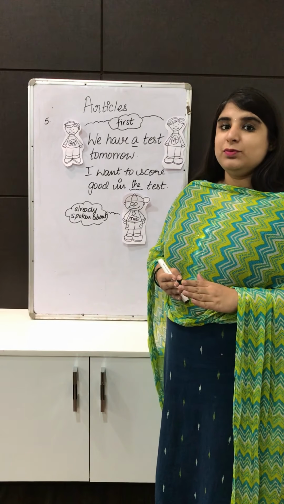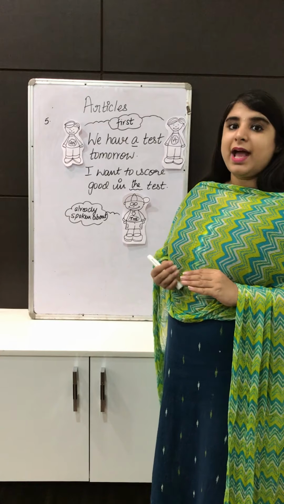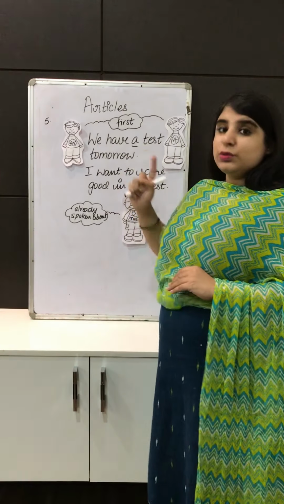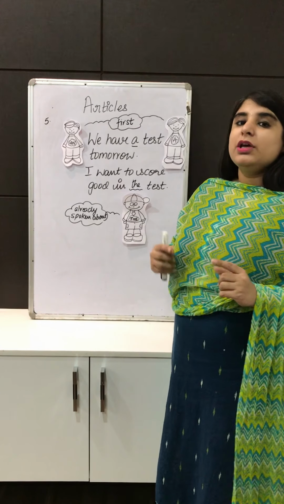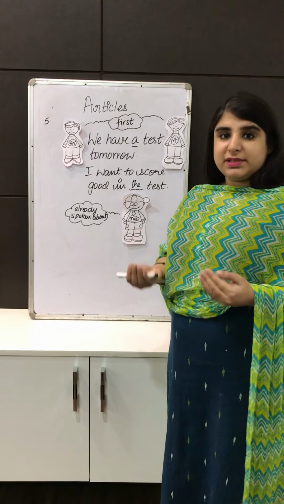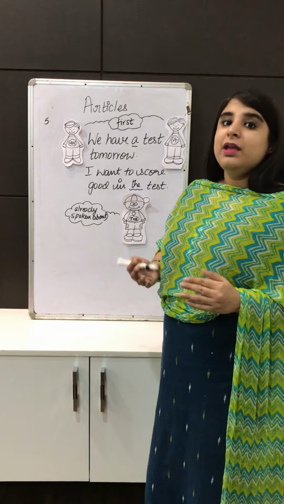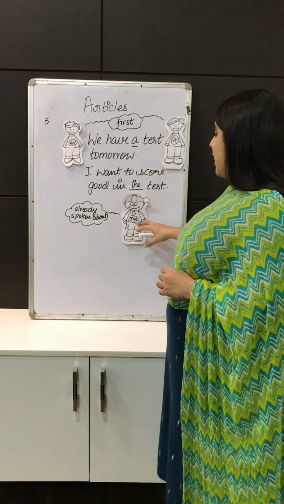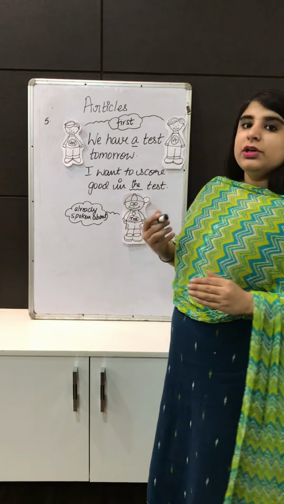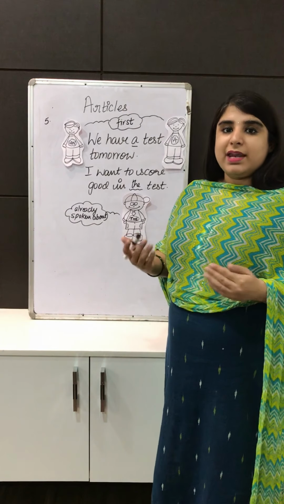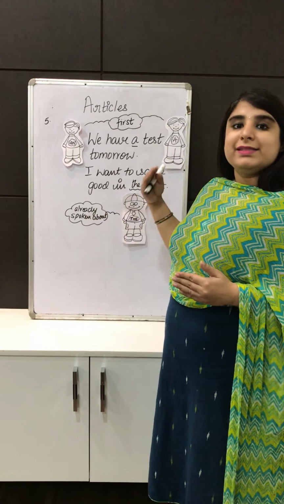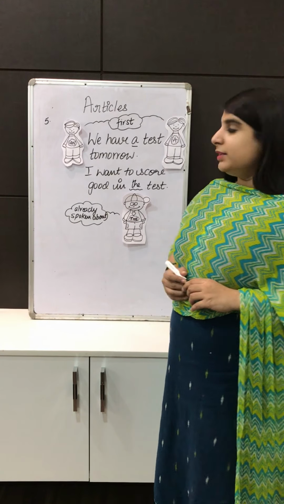Another difference between the articles a, an, and the is that a and an, the twin brothers, are used to talk about a particular person, place, animal or thing when we are talking about them for the first time. Whereas the article the is used to talk about a person, place, animal or thing that we have already spoken about. Let's see that with the help of an example.